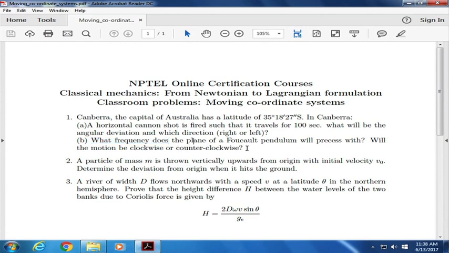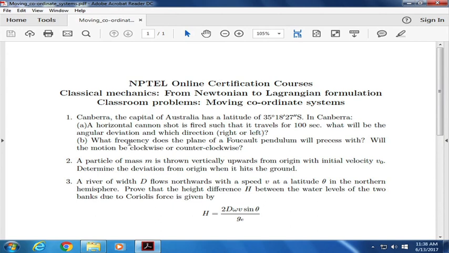Will the motion be clockwise or counterclockwise? So, we also have to tell whether the deviation will be towards the right or left. Now, it happens to be in the southern hemisphere, this S means southern hemisphere, and in the southern hemisphere the deviation has to be to the left of the original direction. So, left is the right answer.